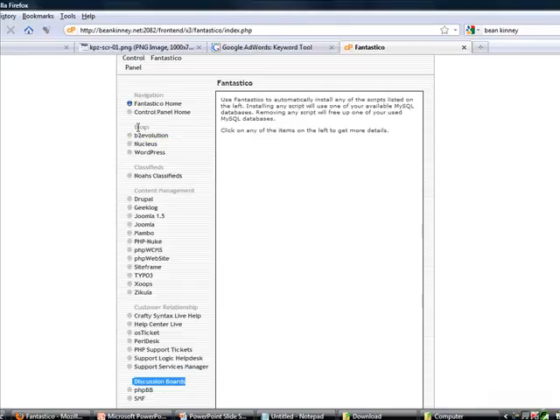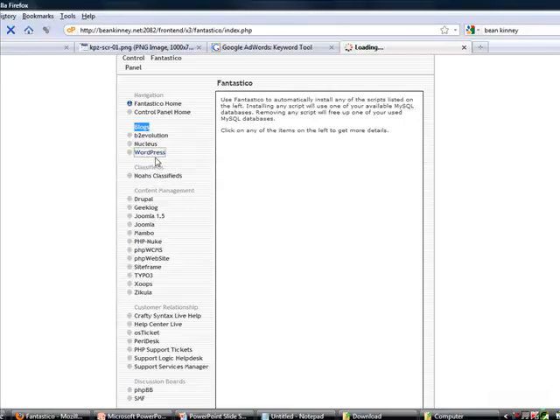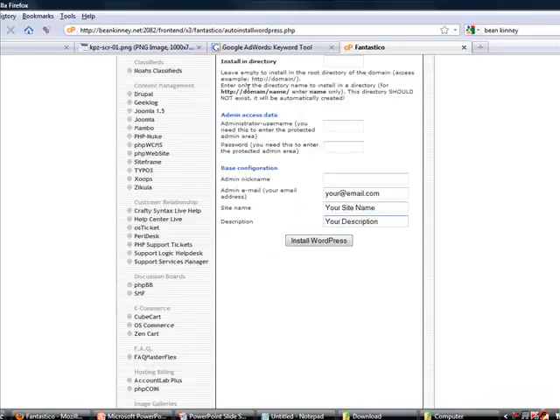And if you come under the category heading blogs, you'll see B2 Evolution, Nucleus, and WordPress. So you click on WordPress, and then you're going to click on New Installation right here. Okay? Then you're going to get to this page, and it's going to say Install in Directory. You're just going to leave that blank. You select your domain name from the drop-down window, and it's going to say Admin Username. This is the name that you want when you're logging in to your site. You can go with Admin, you can go with User, or something that you'll remember, and then you want to enter a password so that you can log in.